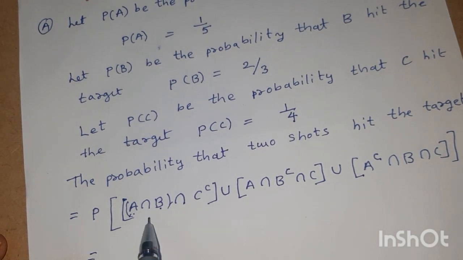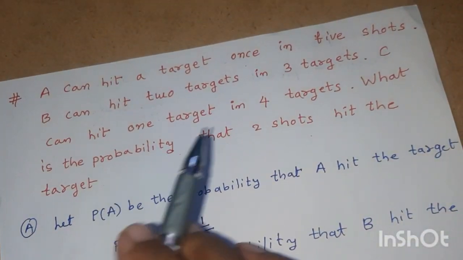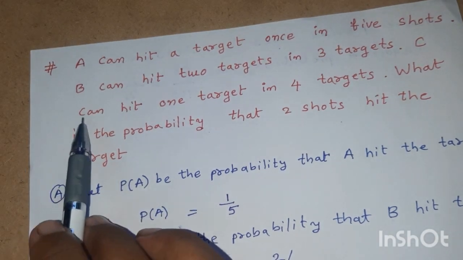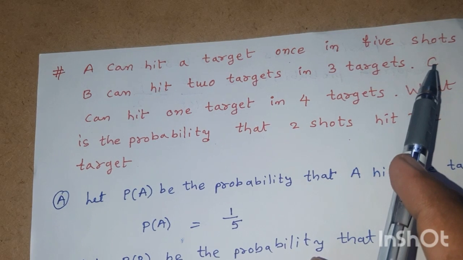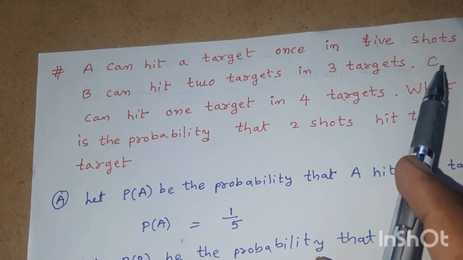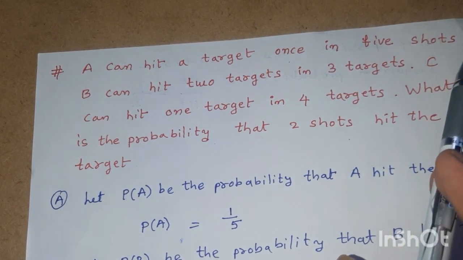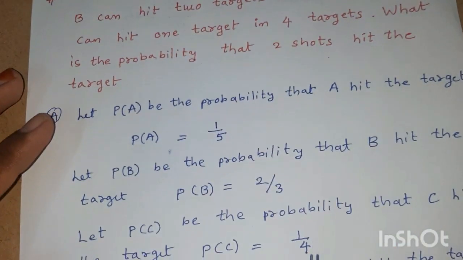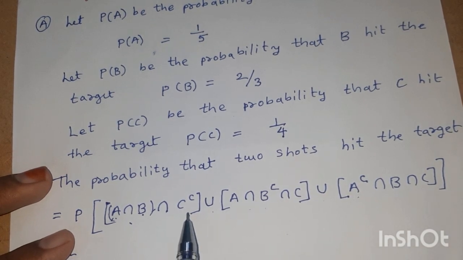Now, here we take the union of these events. Already in the problem it is given that A, B, C are candidates. Therefore they are mutually exclusive events, disjoint. Candidates are always disjoint. Since A, B and C are disjoint, A complement, B complement, C complement are also disjoint events.